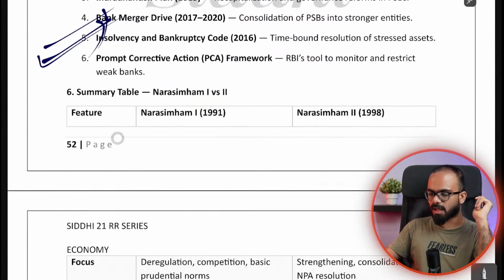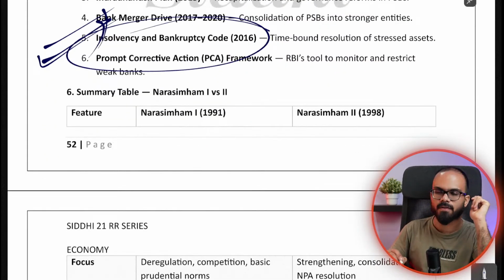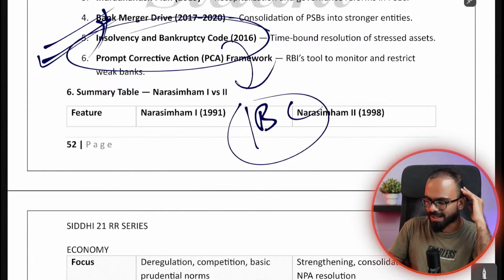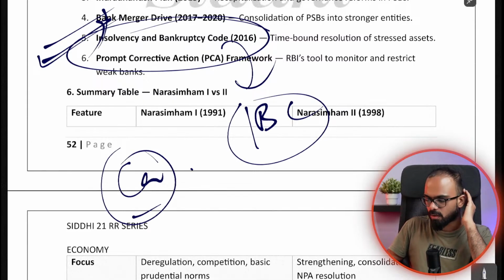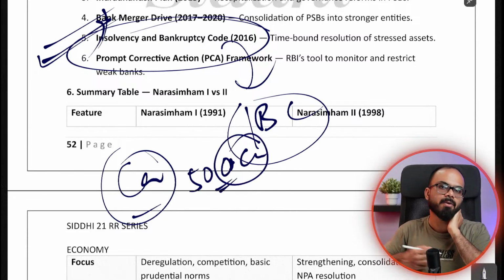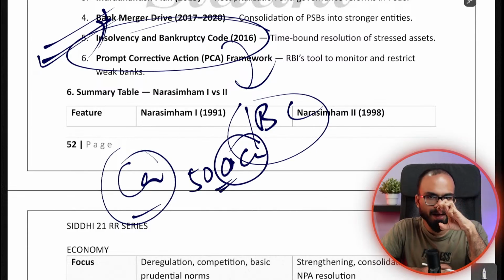Then the government also came up with a new code, which is known as the Insolvency and Bankruptcy Code. The idea is that, let us say there is a company. The company took a loan of 5,000 crore rupees and is not paying back properly. The Insolvency and Bankruptcy Code is a mechanism in which you can replace the managers of the company, for example the board, the leadership of the company, and give a second chance to the company to see if it can perform properly.